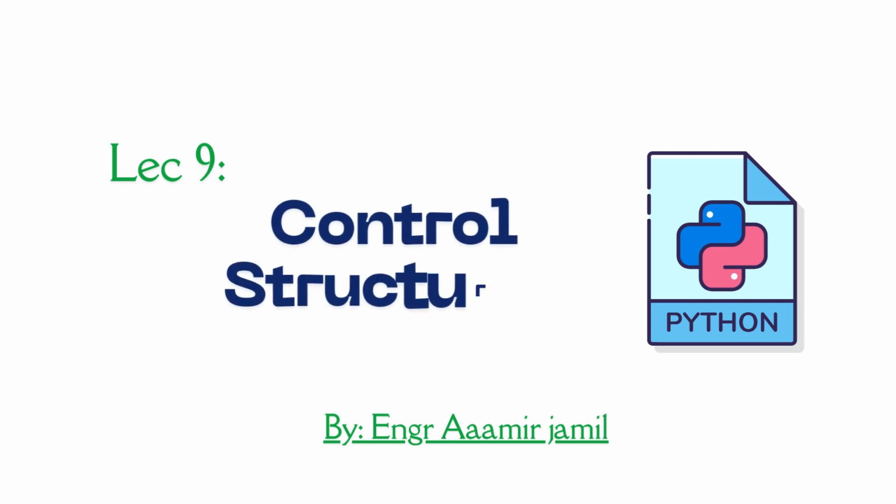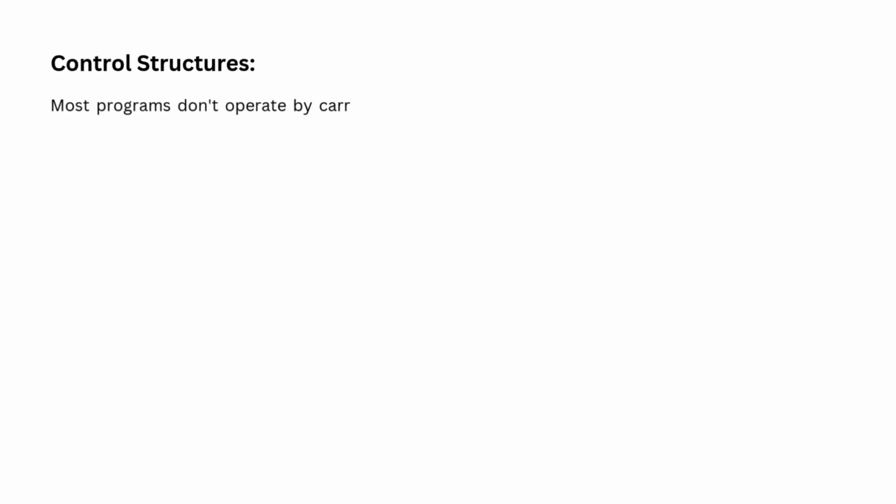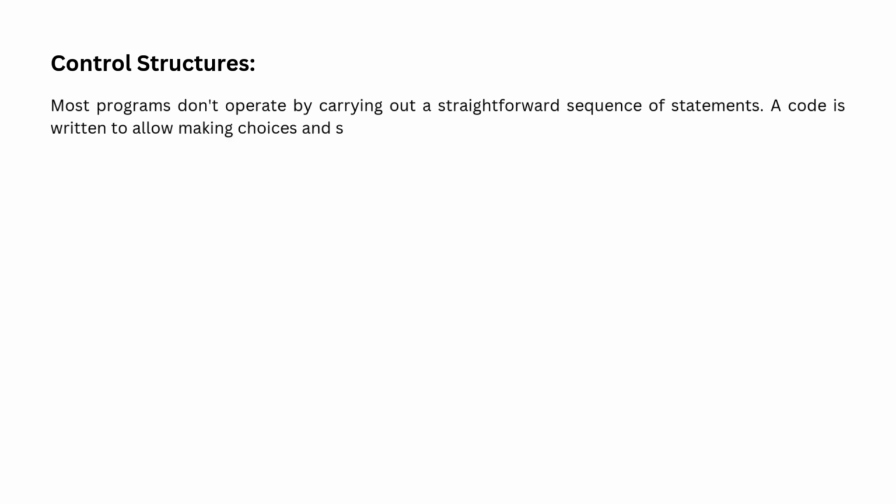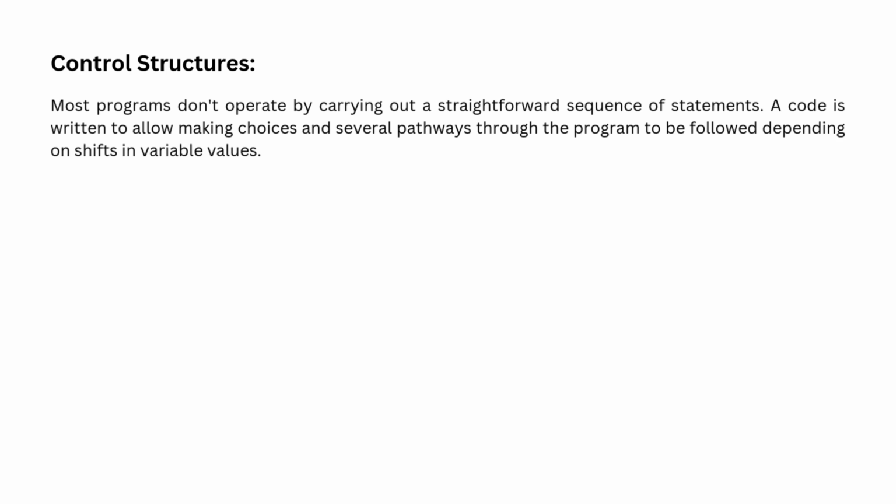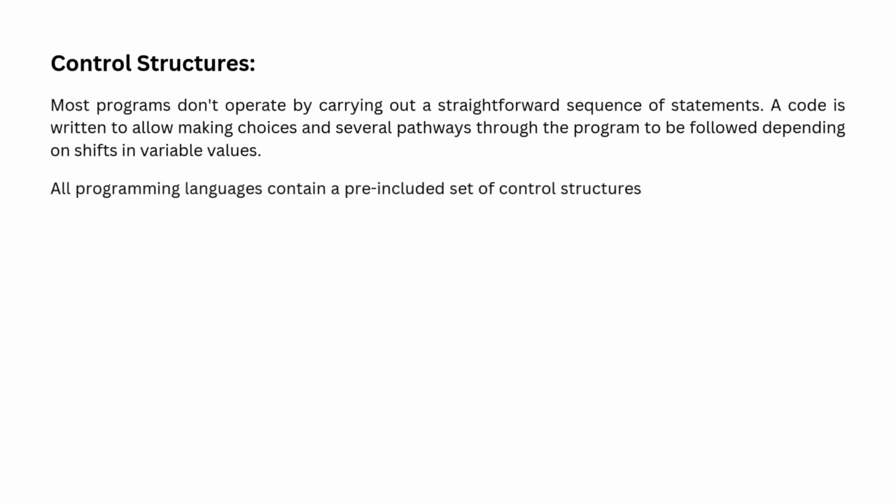Lecture 9. Control structures. Most programs don't operate by carrying out a straightforward sequence of statements. Code is written to allow making choices and several pathways through the program to be followed depending on shifts in variable values. All programming languages contain a pre-included set of control structures that enable these control flows to execute, which makes it conceivable.